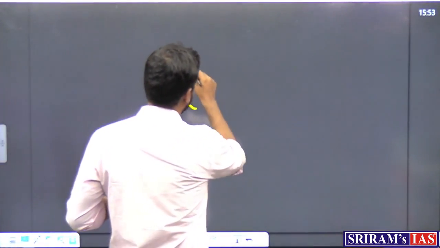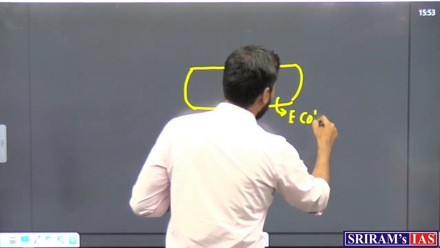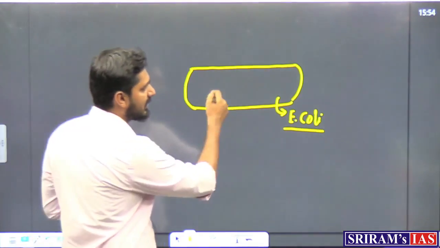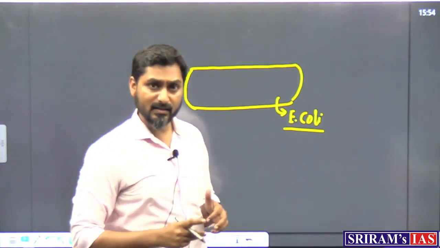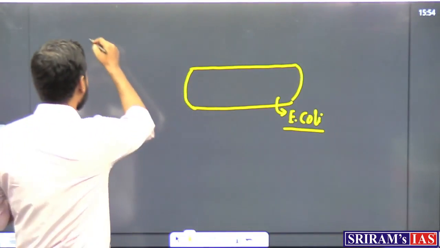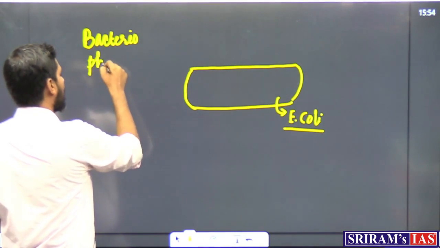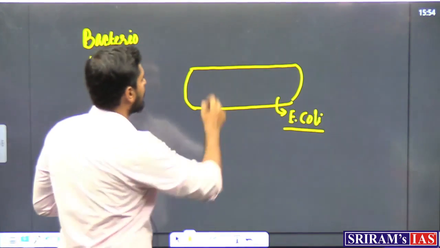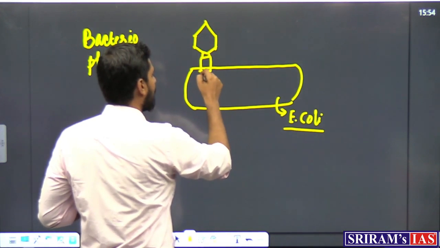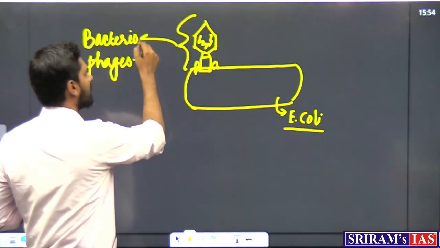Where do bacteria produce this? Let us take a normal bacterium, say an E. coli bacterium. E. coli is rod shaped, just for understanding. There are some viruses which can eat bacteria also. Those are very unique viruses called bacteriophages. These bacteriophages attack bacteria itself. This is your bacteriophage.